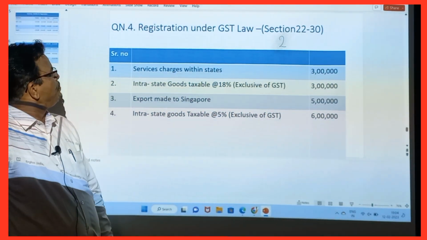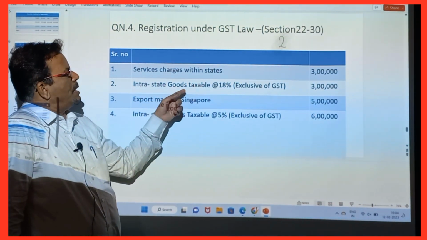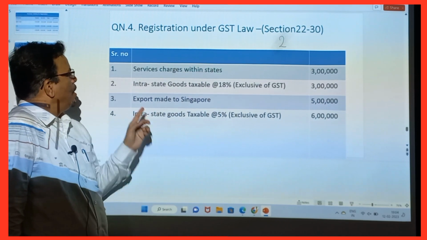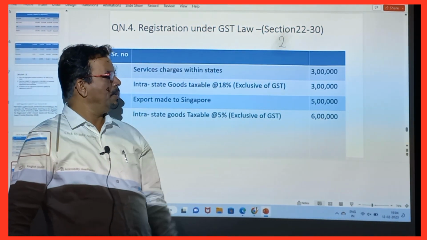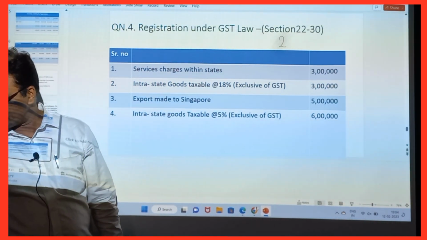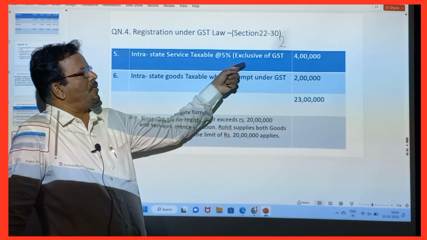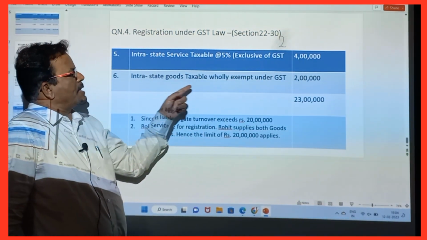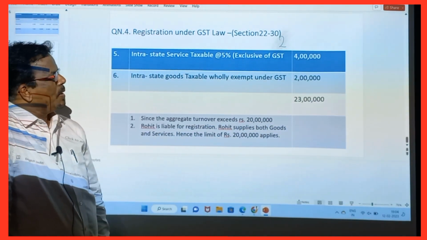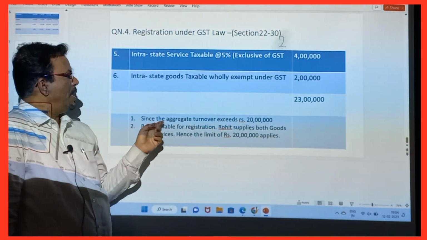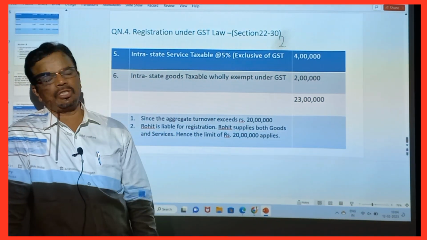Now, very simple. Service charge within the state, how much? 3 lakhs. Interstate goods taxable at 18% 3 lakhs. Export made to Singapore 5 lakhs. Interstate goods taxable at 5% exclusive of GST 6 lakhs. Interstate service taxable at 5% exclusive 4 lakhs. Interstate goods wholly exempt under GST 2 lakhs. So when we take the total, what total did we get? 23 lakhs. Since aggregate turnover exceeds 20 lakhs, Rohit is liable for registration.